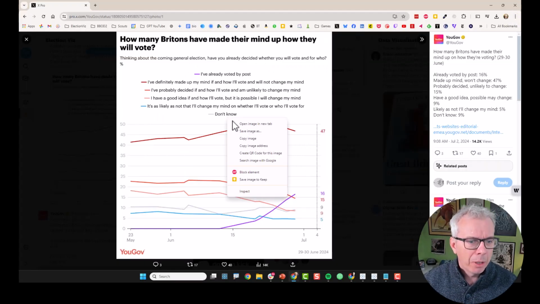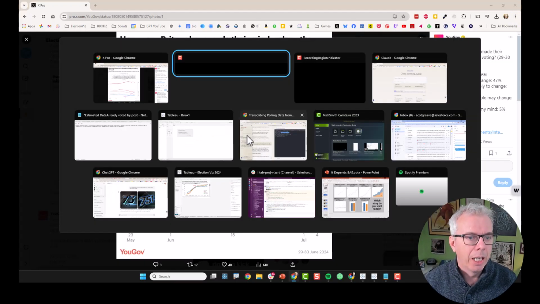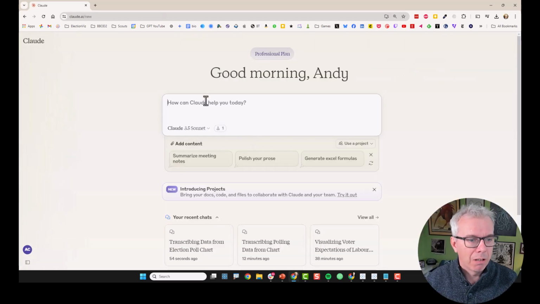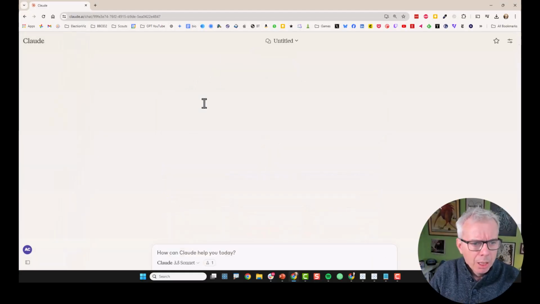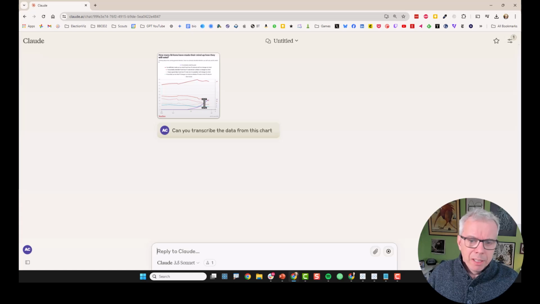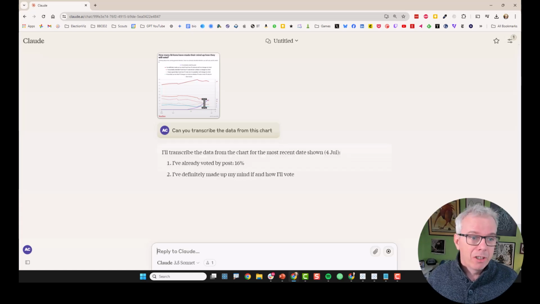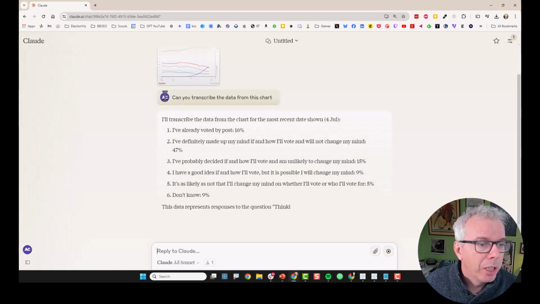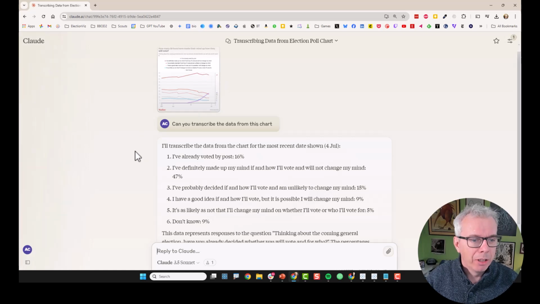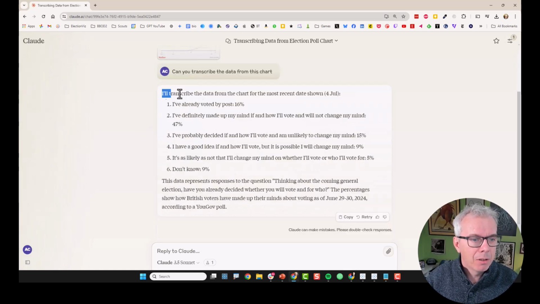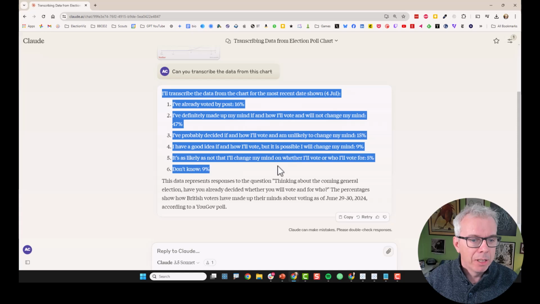So what we're going to have to do first is see if Claude can transcribe the data from this chart. Can you transcribe the data from this chart? And we've pasted it. So what's it going to do? This is a challenge because there's 5 axis points on the x-axis. Labels only on the end. So it's transcribed the most recent data. All right, well that's good.